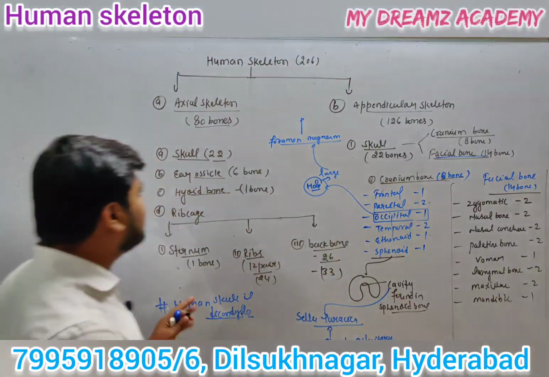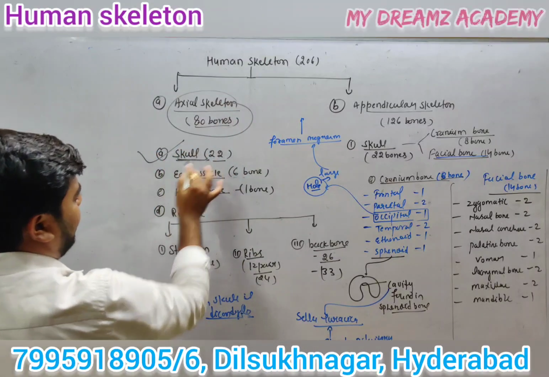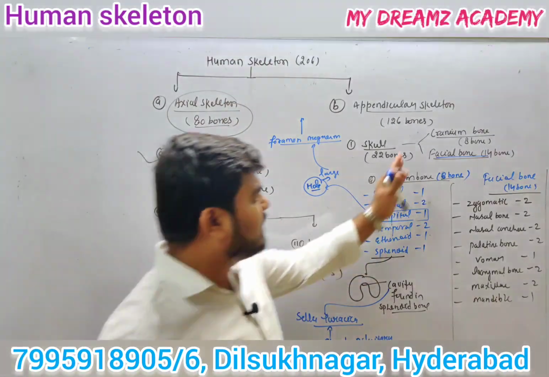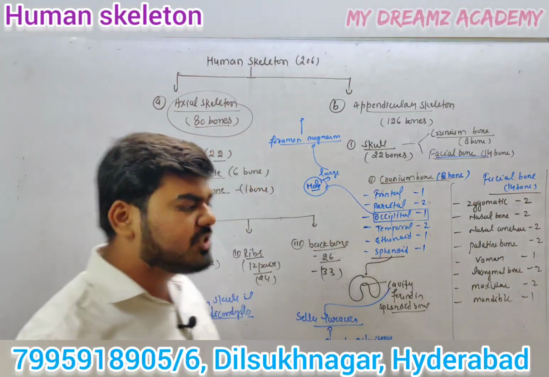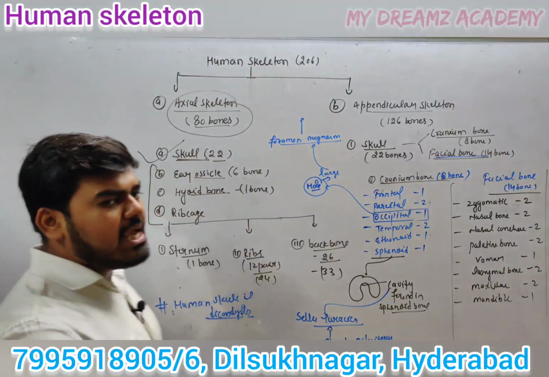So this is about the axial skeleton, and we finished the skull part. Under the skull, we finished the cranium bones as well as the facial bones. In the next video we'll discuss the ear ossicles, the hyoid bone, as well as the